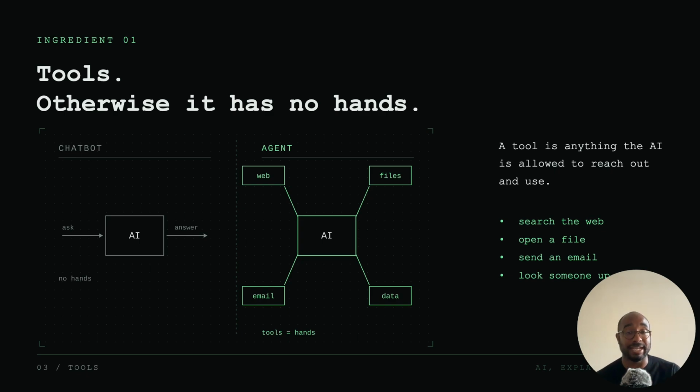Now, a tool is anything that the AI is allowed to reach out to use so that it can carry out that specific task. So, for example, we've got here searching the web, opening a file, sending an email, looking someone up. Those are the tools. So, if we look at these diagrams, on its own, AI is essentially like a chatbot. ChatGPT, Claude, they're very much like chatbots. But once you start giving it the hands and the tools, it's able to do so much more. It's so much more powerful.